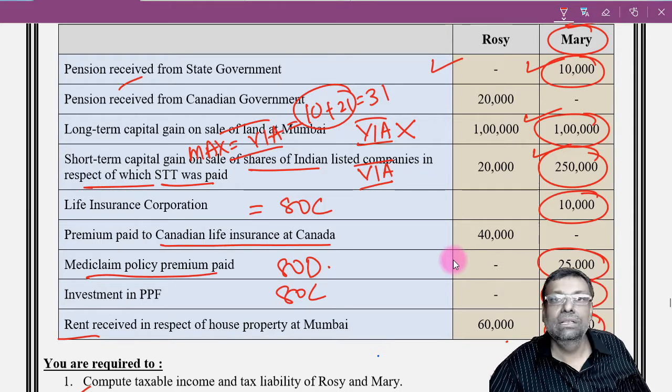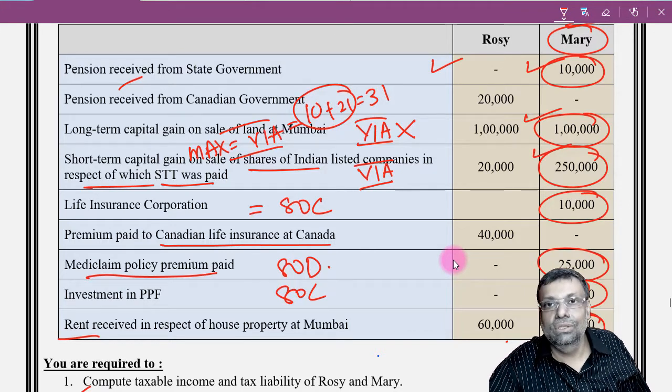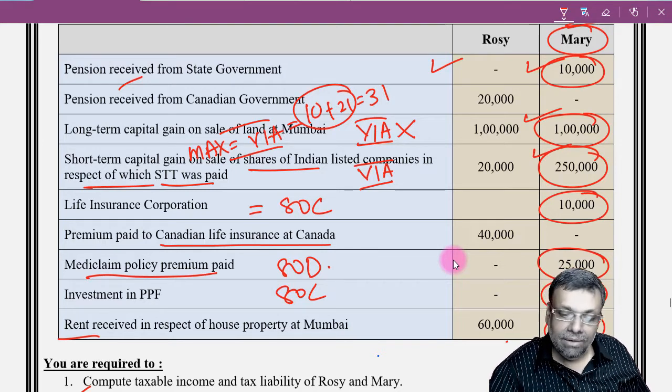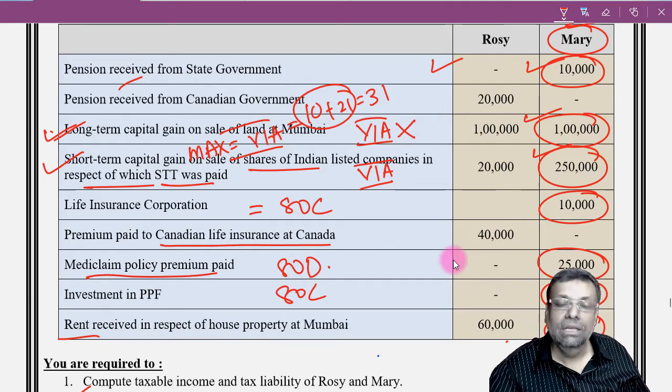Now either you take 80C and then you restrict to 80D, or you do it vice versa, the choice is yours. But overall maximum deduction under Chapter 6A for Mary will be restricted to 31,000 rupees in this particular question, because this LTCG and this STCG, which is with respect to the listed shares, and LTCG on sale of land, is not eligible for Chapter 6A deduction.